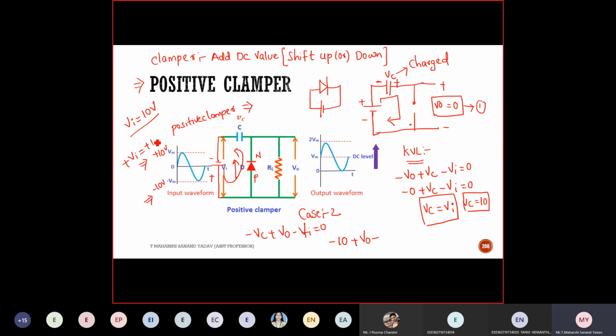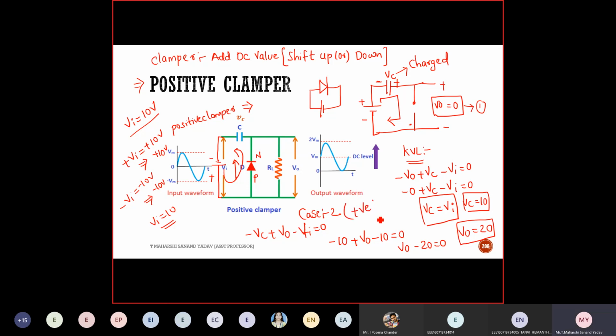Plus VI is equal to 10 volt, or else minus VI is equal to minus 10 volt. However, VI will be 10 only. So V out minus 10 minus 10 is equal to 0, so V out minus 20 is equal to 0, so V out is equal to 20. That's it. So is it clamped in positive direction or negative direction? Positive direction.